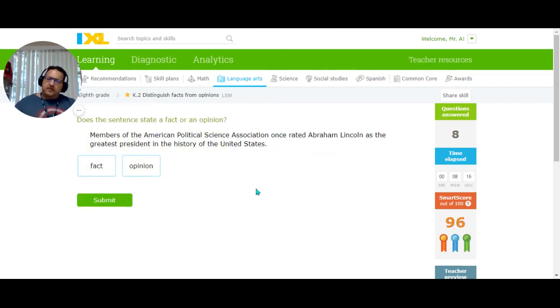Members of the American Political Science Association once rated Abraham Lincoln as the greatest president in the history of the United States. Right, so I see greatest, I'm going to hit opinion. No, I'm not going to this time. Why? Well, what is verifiable? We're not trying to verify whether Abraham Lincoln was the greatest president in the history of the United States. What we're trying to verify is whether members of this association once rated Abraham Lincoln as the greatest president.